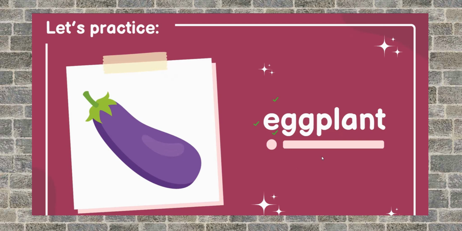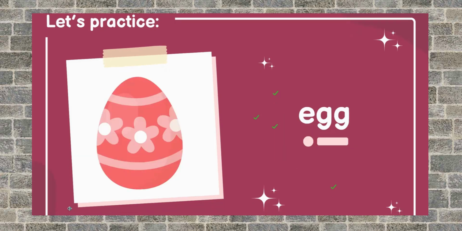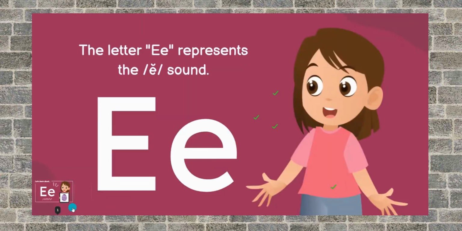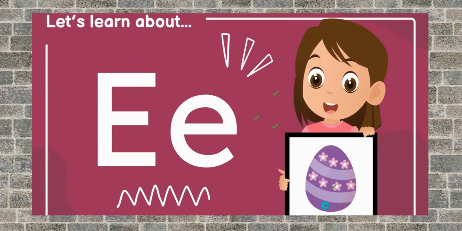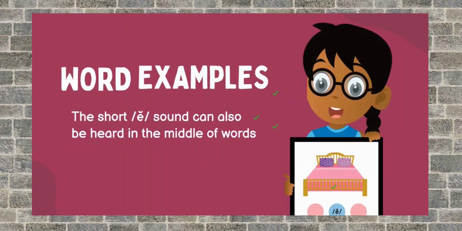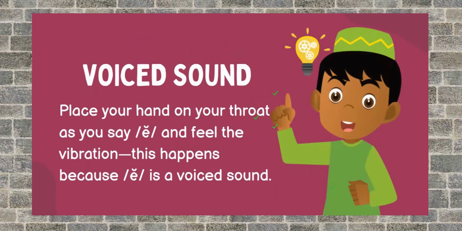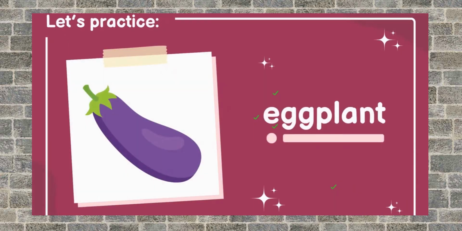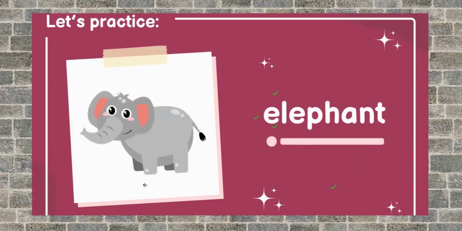Keep repeating, because practice is the only thing which will keep us correct, right? Otherwise, we'll go wrong. Egg, egg. If we say the word too loudly and we open our mouth very wide, it will become ag. Is there any word as ag? Tell me, no. So please use the word correctly. And if it is clear till here, you all must tell me that. Clear? Okay. So now egg, then comes the eggplant, and then comes the elephant.